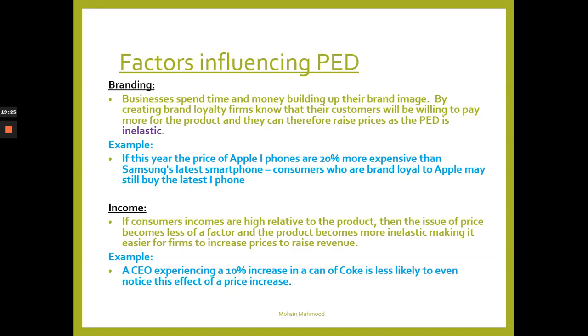Income. If consumers' incomes are high relative to the price of the product, then the issue of price becomes less of a factor and the product becomes more inelastic, making it easier for firms to increase prices to raise revenue. An example is a CEO experiencing a 10% increase in the price of a can of Coke. They're less likely to even notice this effect of a price increase. Okay, so if people's incomes are high and the proportion of their total income spent on that good is low, then it's not really going to affect them.